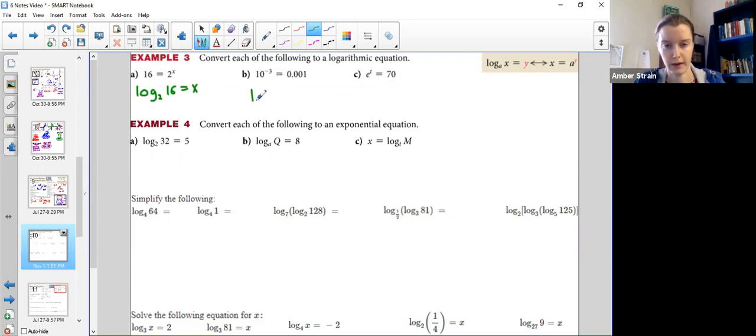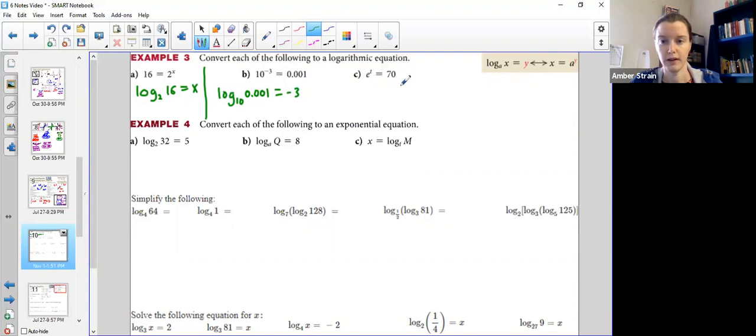So first thing I write out log because I know it's a log. I'm switching it to log form. This one would have a base of 10 because 10 is what has the exponent. Remember that it's going to be equal to the exponent. So that negative 3 is going to be over here. So that means this would be log base 10 of the decimal 0.001. And that's how you would read it. Log base 10 of 0.001 is negative 3.